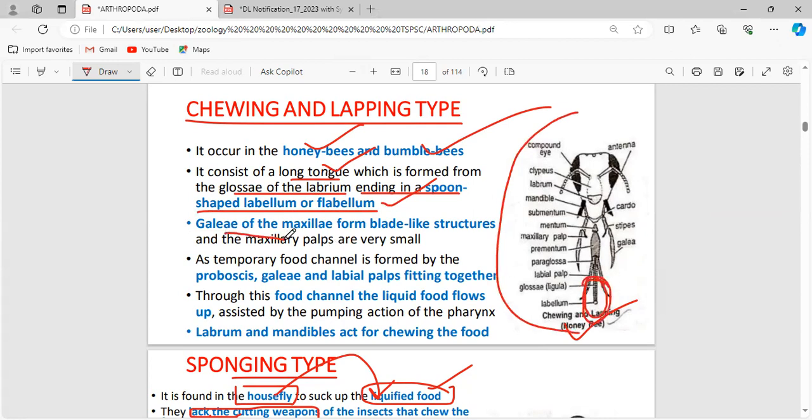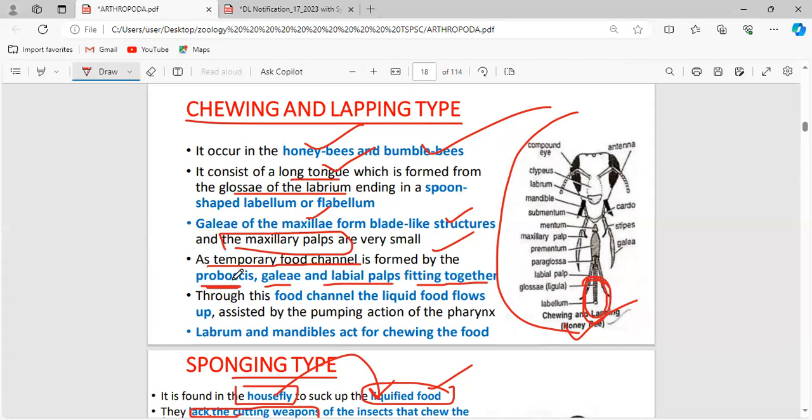Now the galleae of the maxillae form blade-like structures. We know that the maxillae are meant for cutting, a hard cutting. The maxillae are meant for cutting because of the structure called galleae; only then can the maxillae act as a blade. It is used to cut the food. Now the maxillary palps are very small here.